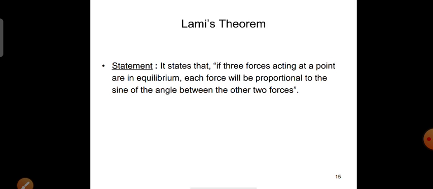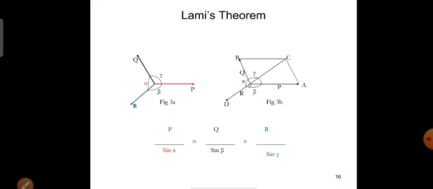So next law or theorem is Lami's theorem. It states that if three forces acting at a point are in equilibrium, each force will be proportional to the sine of angle between the other two forces. So whenever you consider three forces, if all those three forces are in equilibrium, then each force will be proportional to the sine of angle between the other two forces.